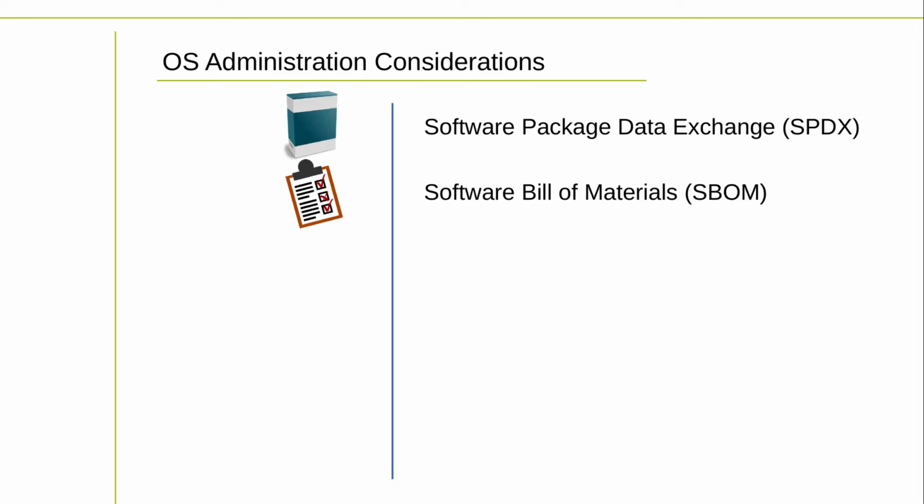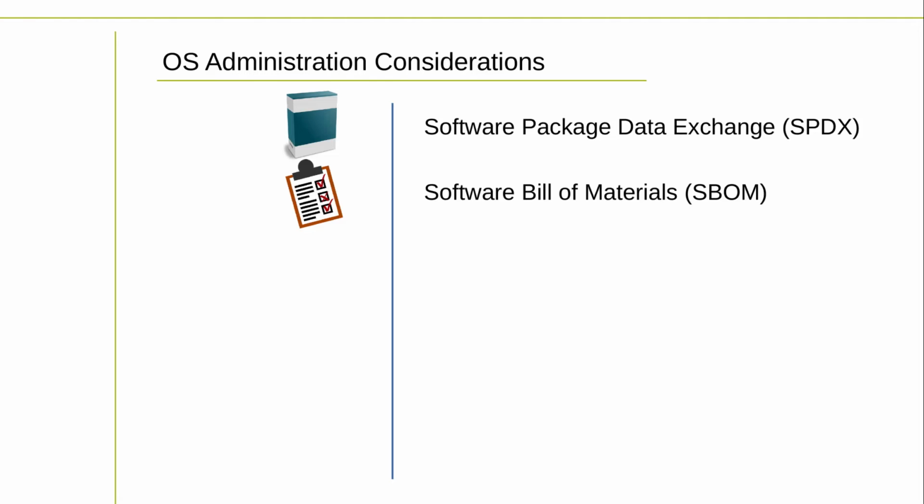A software bill of materials, SBOM, is a list of all the components and dependencies that make up a software application or system. The SBOM provides information about the software components such as open source libraries, commercial software components, and proprietary code. The goal of an SBOM is to improve transparency and accountability in software supply chains by providing a detailed inventory of the software components used in a product. An SBOM typically includes information about the version, license, and origin of each component.